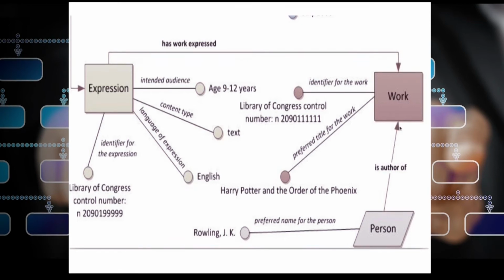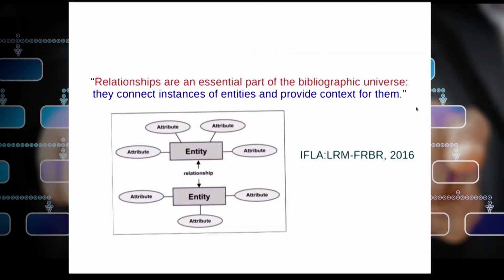So the work again has different kinds of characteristic features: author, who is the author, it can be a person or corporate body, preferred title for the work, identifier of the work. So in this way, work, expression, manifestations and items have attributes and are related with each other. Now as I said, IFLA LRM and RDA both said it is the trinity of the bibliographic universe.